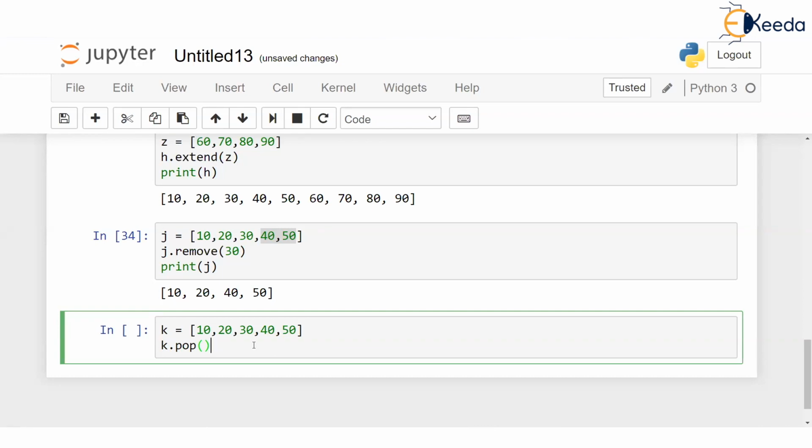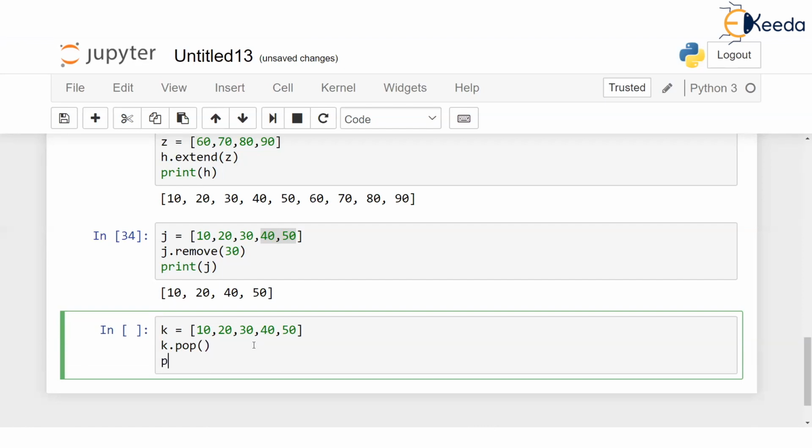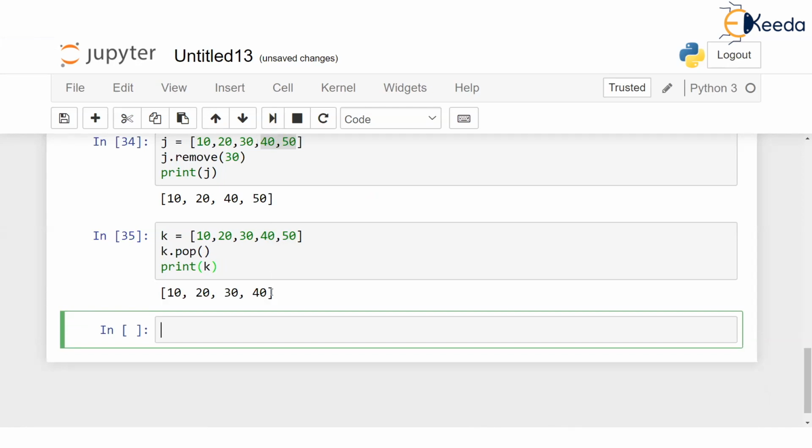Please don't wonder why we need this. Don't think of application. But there is something called stack in data structures. And stack has a concept of pushing and popping values always at the end. And these words have come from that particular domain. So what you are doing is, you are deleting the value at the end. So that's why that pop function. Now suppose if I say simply print K, print the list. So this list is going to be printed in such a way that last element is missing.